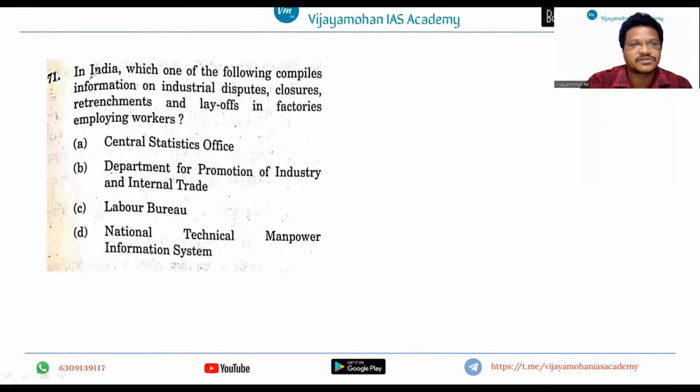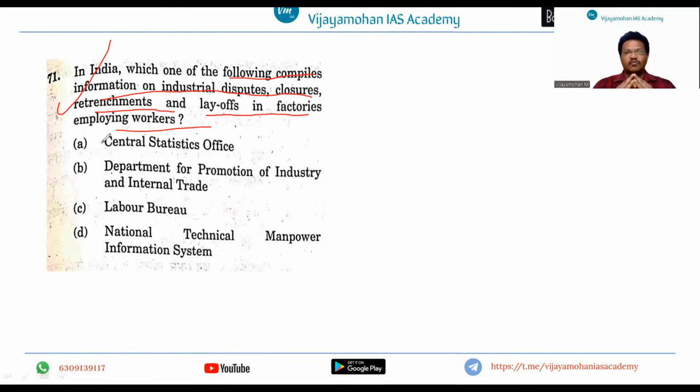Now, if you see another question, in India, which one of the following compiles information on industrial disputes, closures, retrenchments, layoffs in factories employing workers? This is a kind of direct question, right? And why is this question being framed? Because of the debate going on about the labor codes, the 4 labor codes, which are enacted by the union government. Based on that, this question has been formed, right? Now we will see one more question.